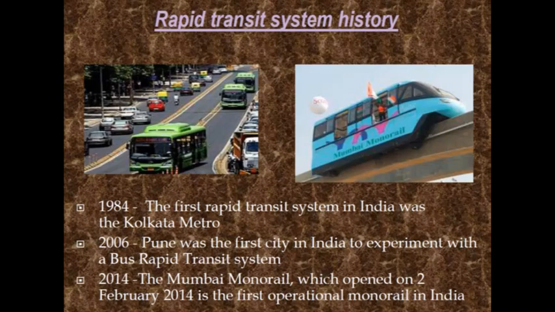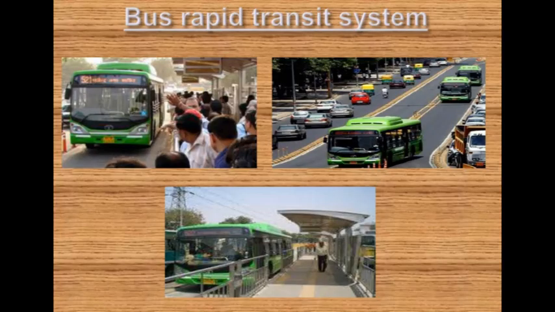Then in 2006, Pune was the first city in India to have a bus rapid transit system. And then thereafter in 2014, the Mumbai monorail, which opened on 2nd February 2014, was the first operational monorail system in India. So, under the road based transit systems, we have the BRTS, or the Bus Rapid Transit System, which is also named as High Capacity Bus System, HCBS. It is basically a high quality, ultra modern, customer oriented transit option that could deliver fast, comfortable, and cost effective urban mobility, which is quite similar to metro rail, although it is much cheaper than the metro rail.